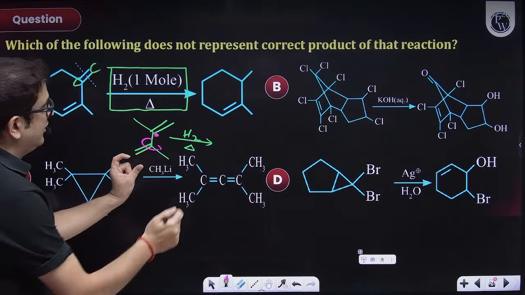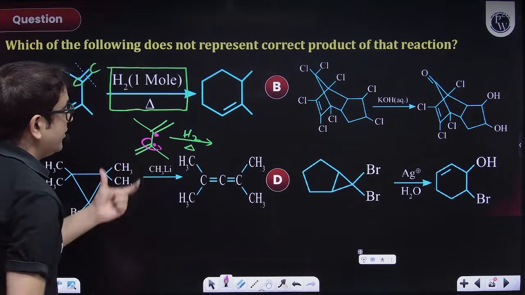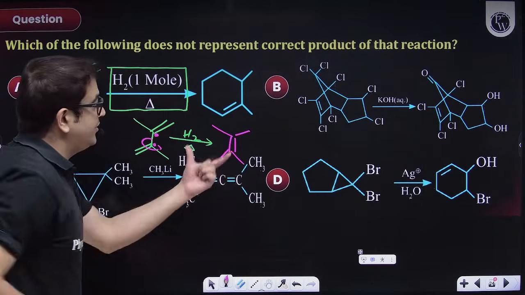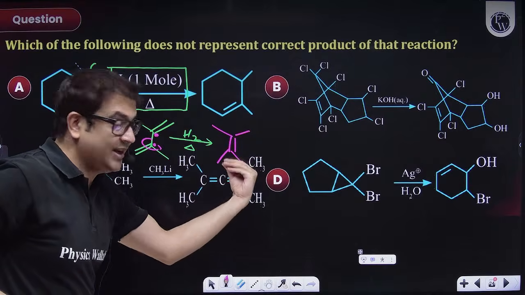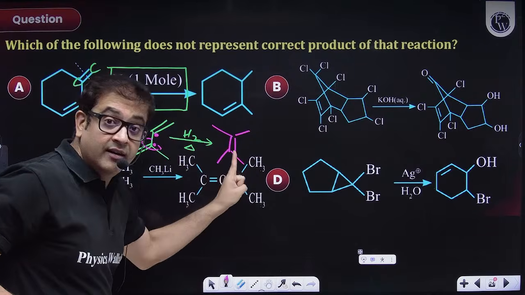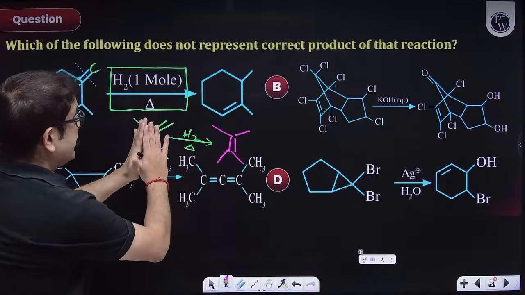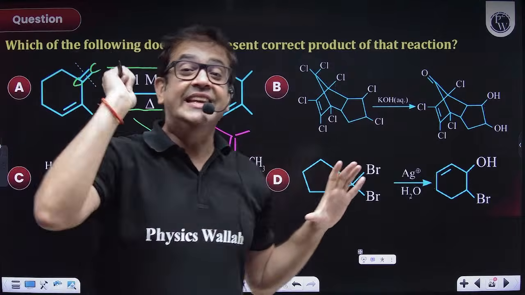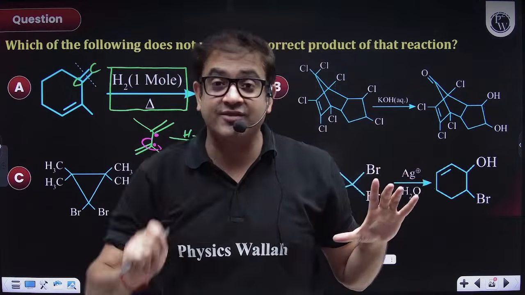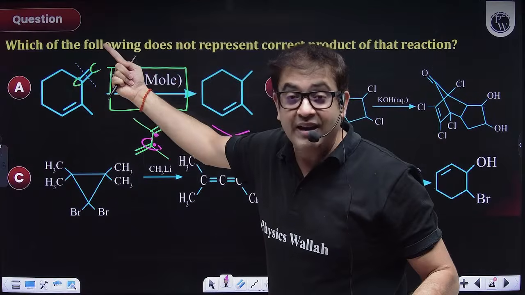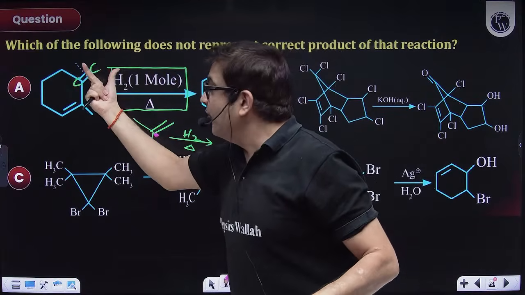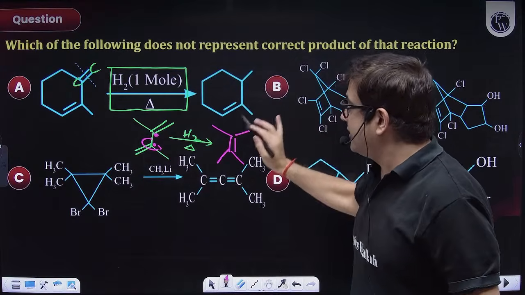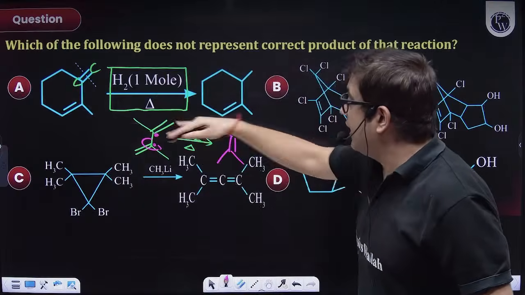So it will have chain termination, a double bond will come like this, and a saturated compound of such sort will be formed after chain termination. But here the product formed is different, because that was an open chain product. Here you have the chain which is least hindered, Baeyer strain is 0. That's why the exo group will react, and only this alkene will hydrogenate and form the corresponding alkane. So definitely this is your correct conversion.